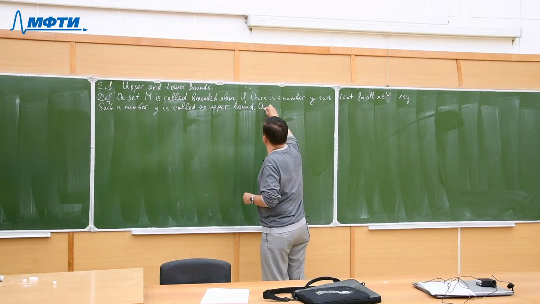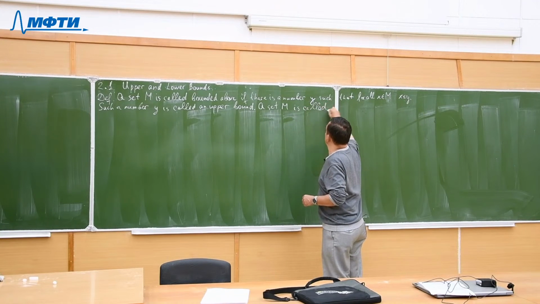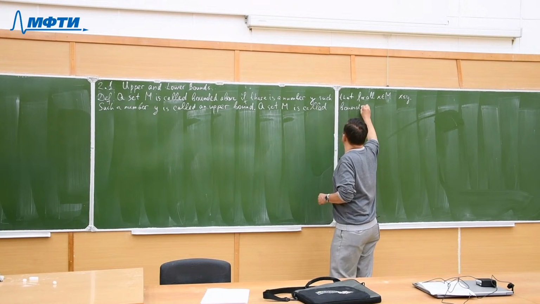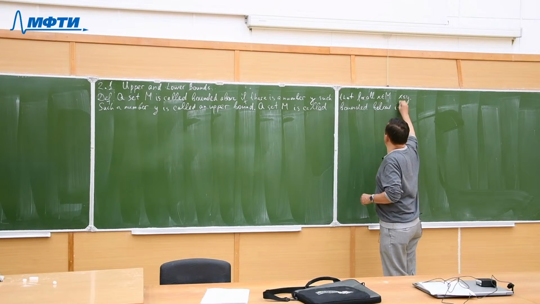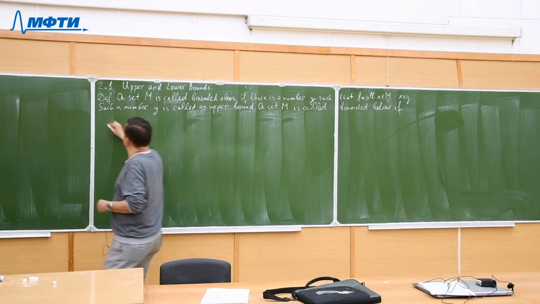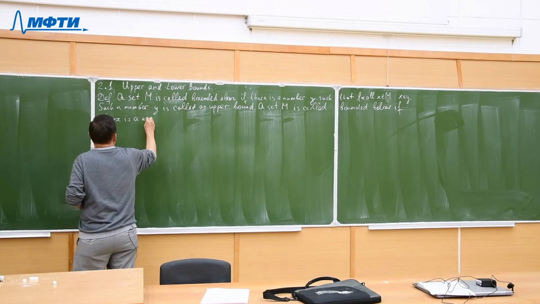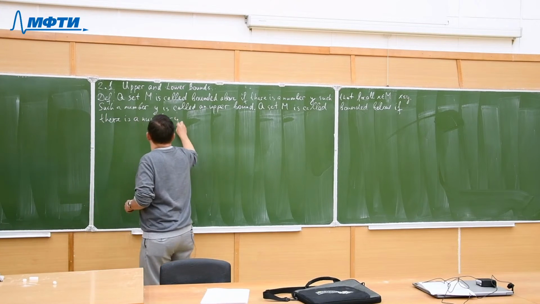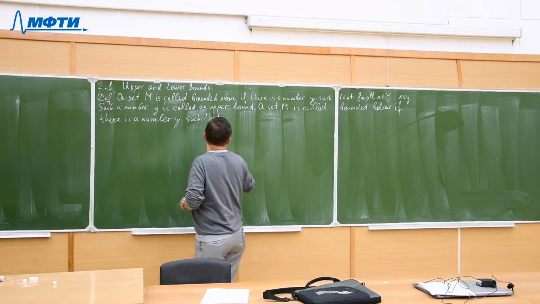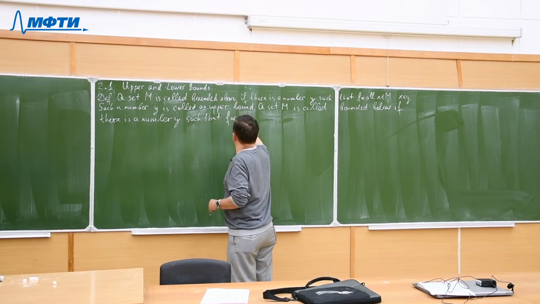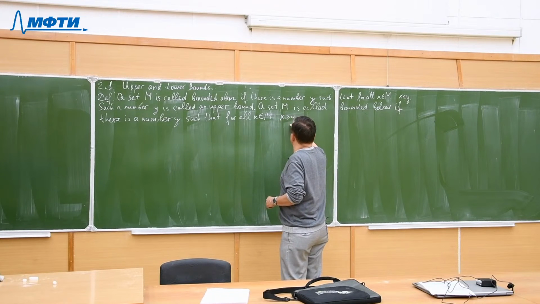So, I say M is called bounded below if there is a number y such that for all x in M, x greater or equal than y.